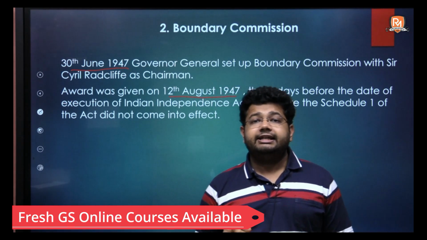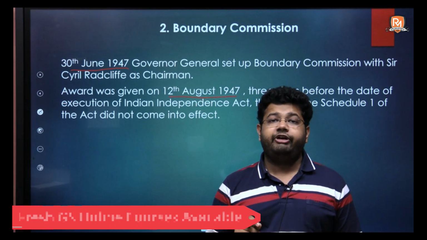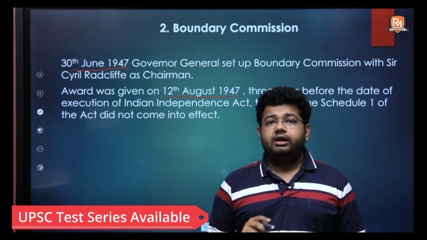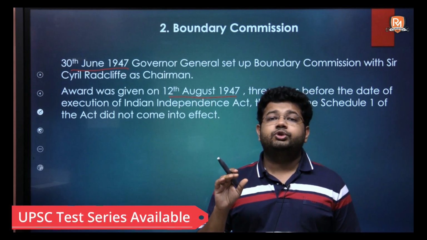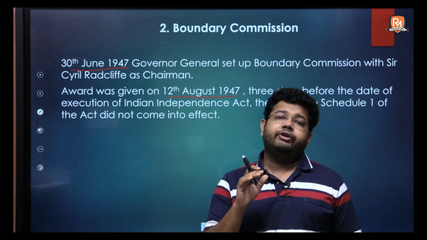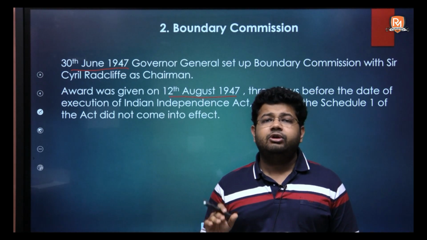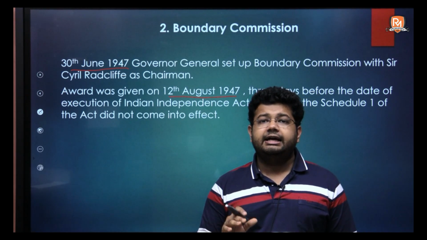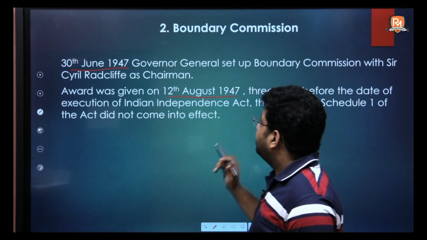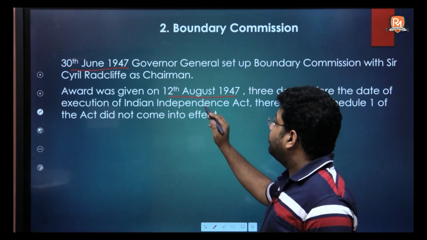So, 3 days prior to the coming into effect of the Indian Independence Act, this award was given. Therefore, the territories which were divided in Schedule 1 of the Indian Independence Act 1947 would have had no impact, and the actual division was to be as per the award of the Boundary Commission, which was given on 12th August 1947.